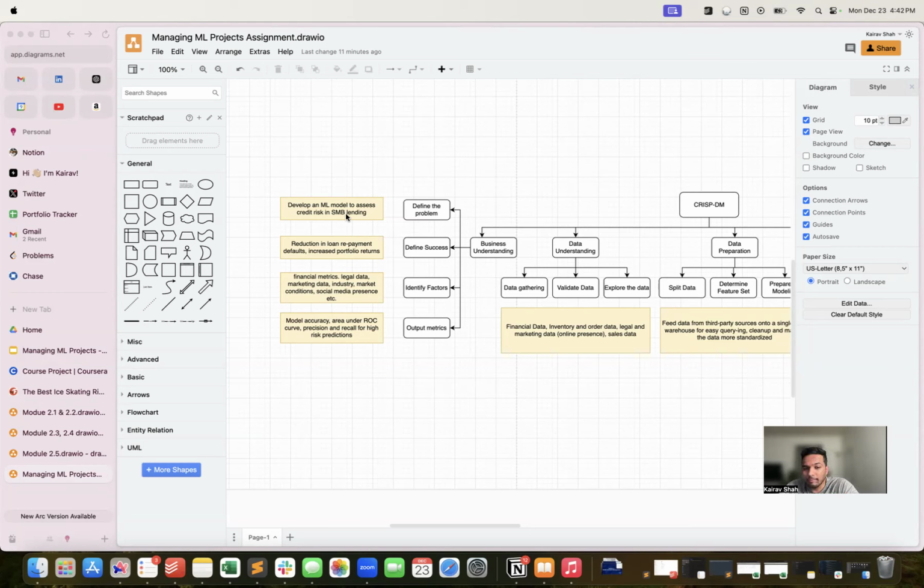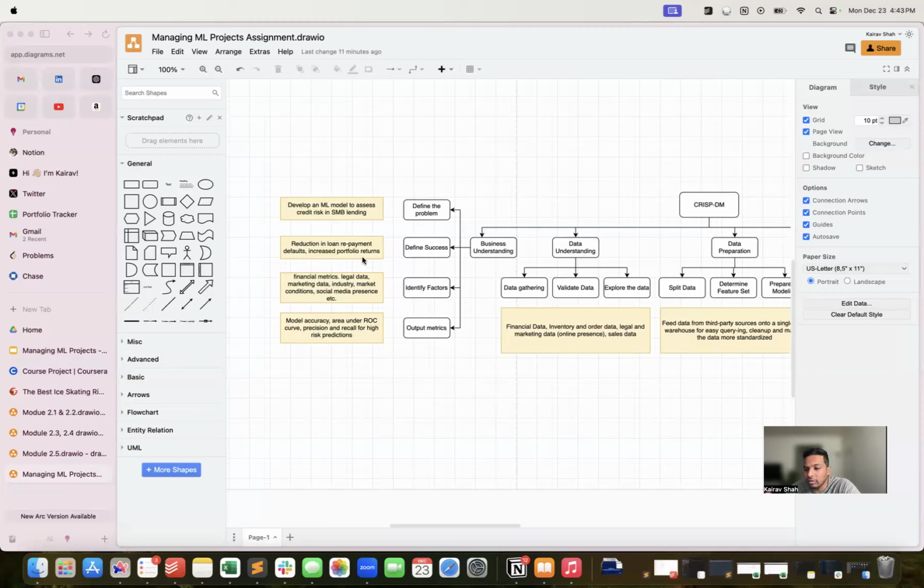Now the success metrics. Defined success, the outcome metrics, would be a reduction in loan default by the businesses, identifying more businesses which are going to default in loan repayment, and increasing portfolio returns. So overall, if you look at the loans we have given out and the money we got back from the businesses, the overall portfolio return, the IRR, ARR, should be positive. So that's what we are hoping for. These are the successes which we want to focus on, the target variables.